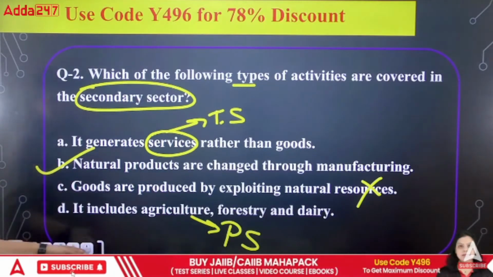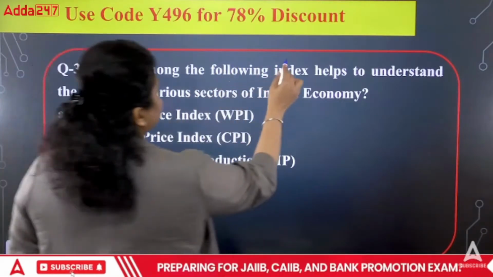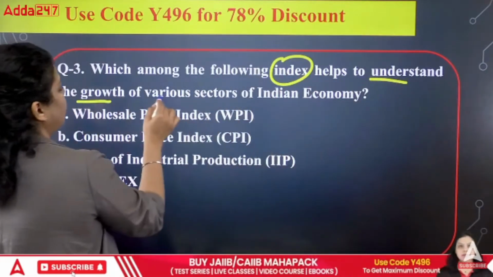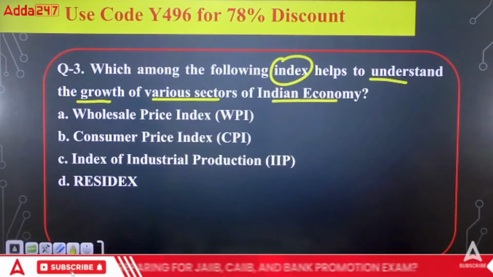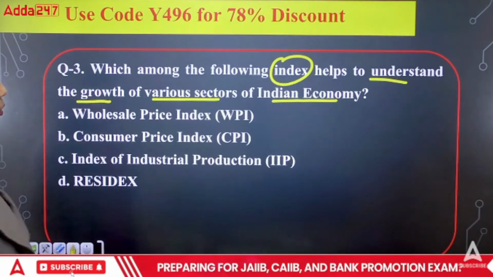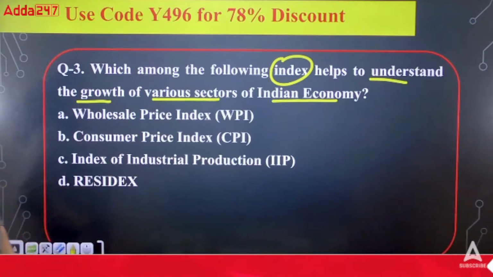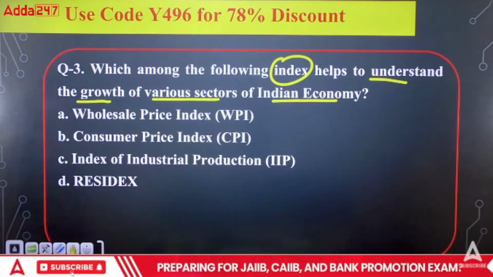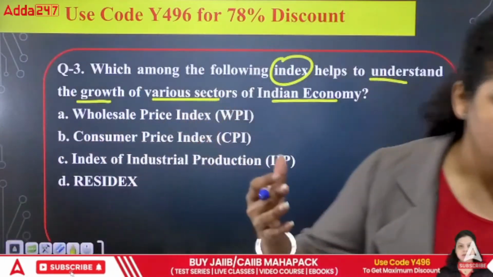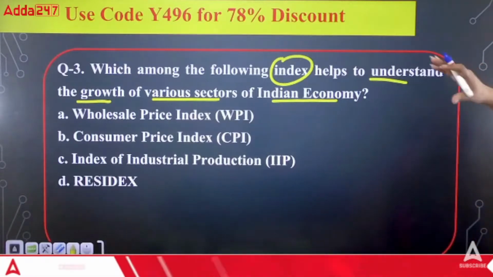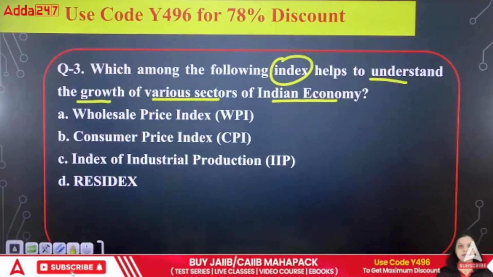Okay, next, we have a third question that is talking about which among the following indices helps to understand the growth of various sectors of the Indian economy. Is it the WPI, wholesale price index? Is it the consumer price index? Is it the index of industrial production? Is it Residex? So which of the following will be correct about how to understand the growth of the various sectors in the Indian economy? A, B, C or D? Which of the following is correct?